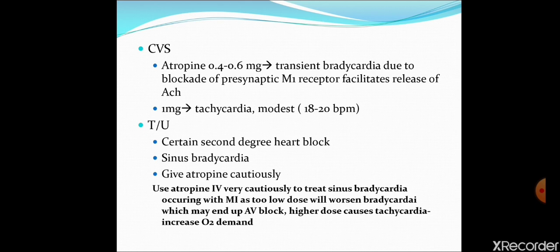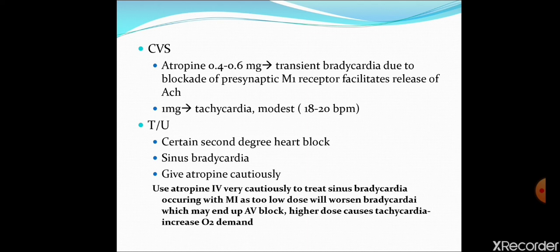In the cardiovascular system, atropine is available in an ampoule, in a strength of 0.6 milligram. When atropine is given as one ampoule only, it will cause bradycardia. So atropine will cause bradycardia in a small dose, one ampoule containing 0.6 milligram.